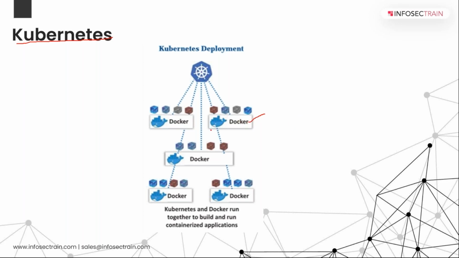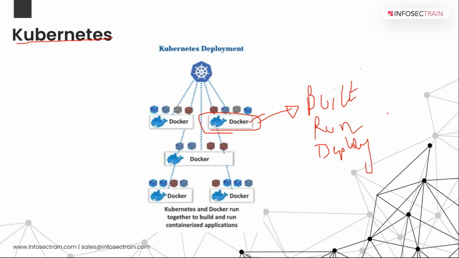But sometimes you need someone to manage this as well. To manage this, Google created Kubernetes in around 2010. We use Docker to build, run and deploy containers on a particular operating system.